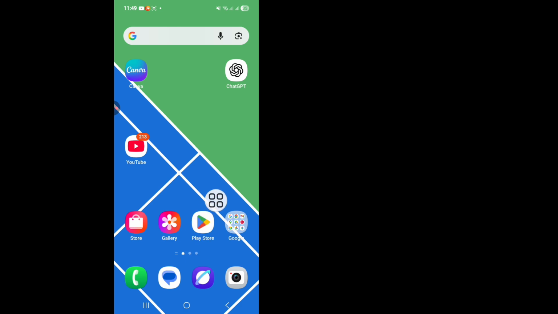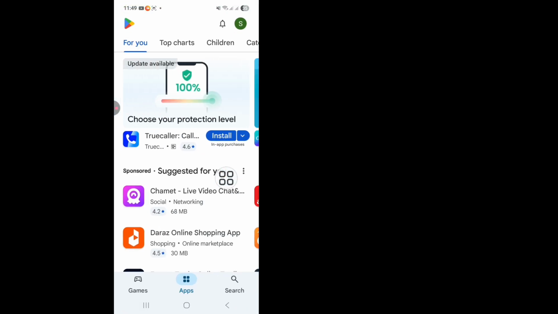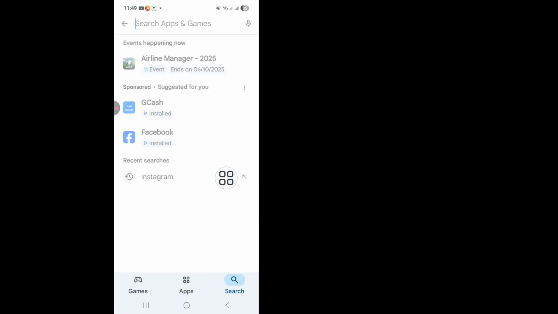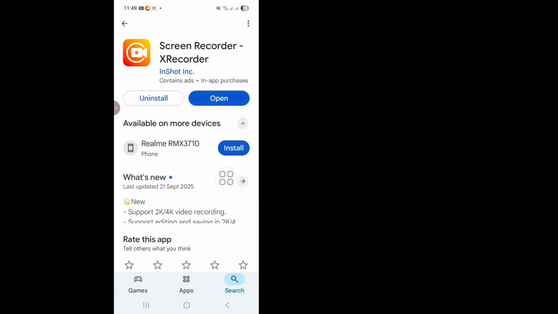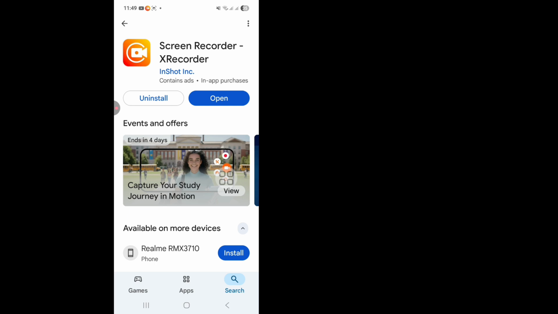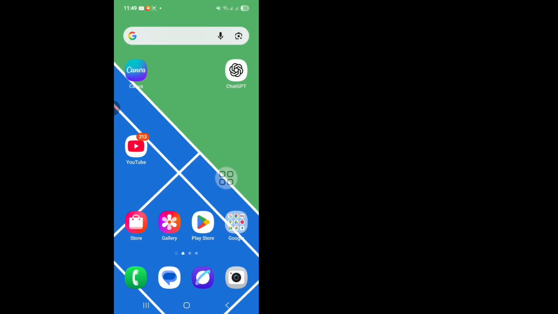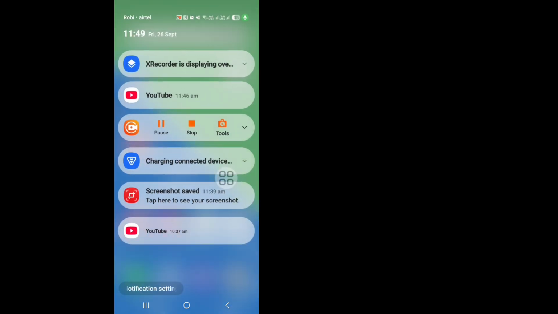Okay, let's start. First, open your Google Play Store app and now search here for X Recorder. Okay, see, this is the X Recorder. Now install it on your phone, and I hope your problem has been solved successfully.